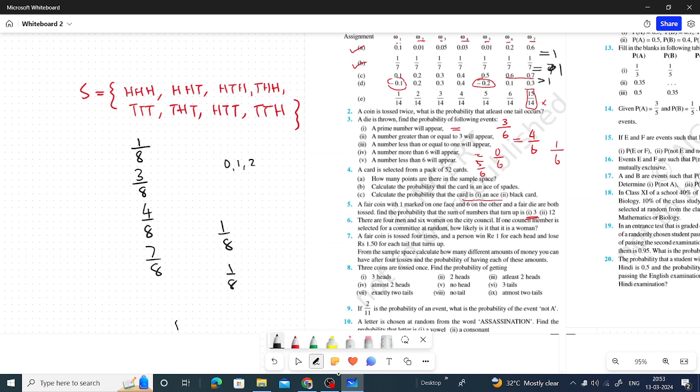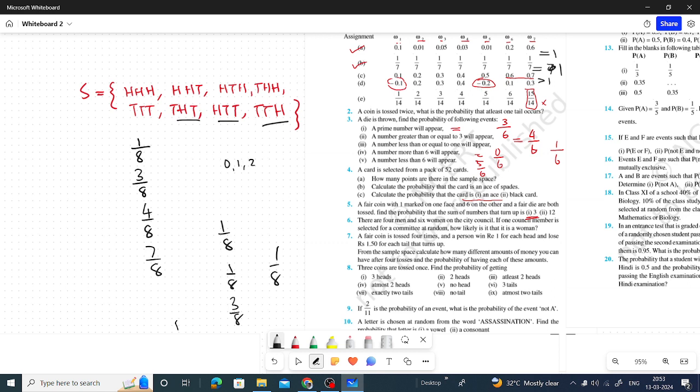Exactly 2 tails. Exactly 2 tails means 2 tails only. 1, 2, 3. 3 by 8. No tail. No tail means it comes once. 1 by 8.